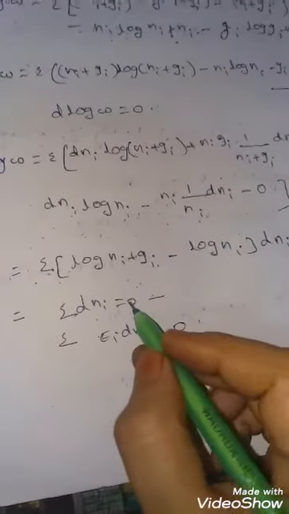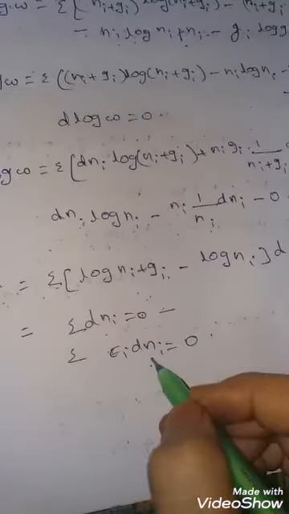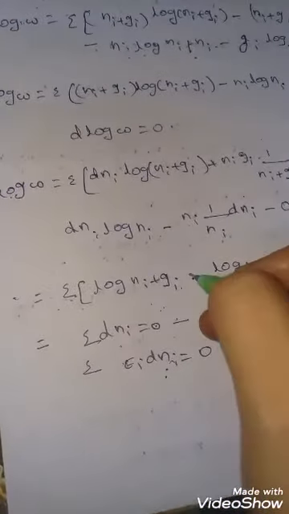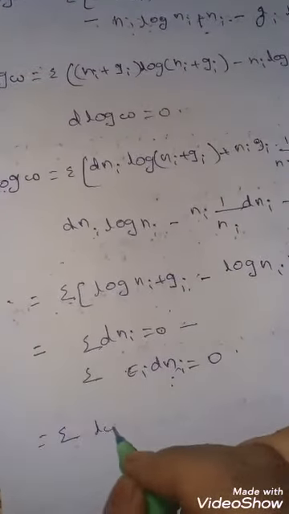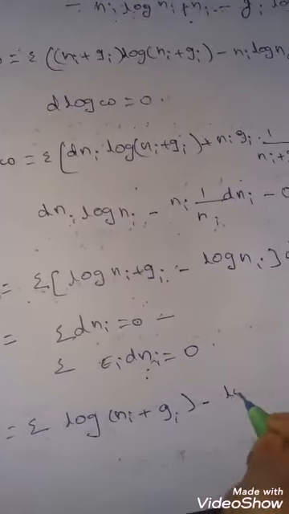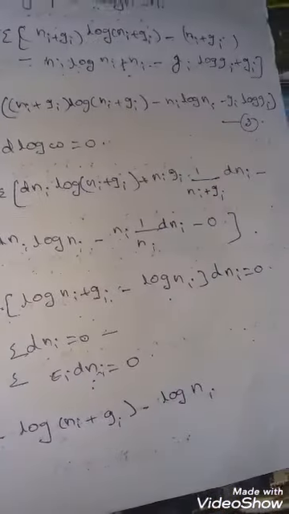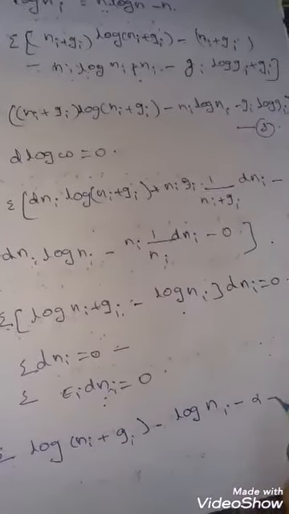By multiplying these equations by minus alpha and minus beta and adding them to this equation, what we get is sigma log (Ni plus Gi) minus log Ni, minus alpha minus beta Ei, into dNi, which is equal to 0.